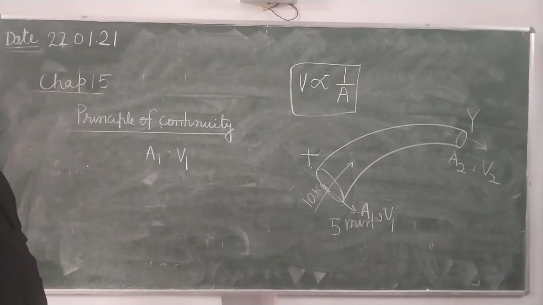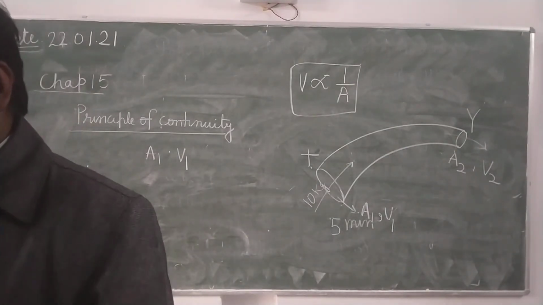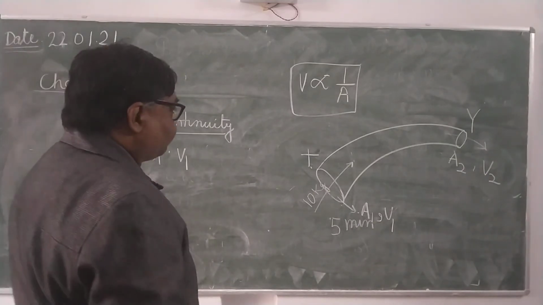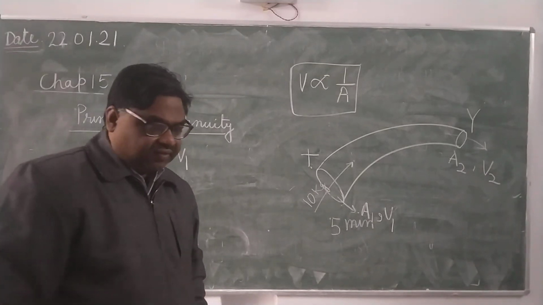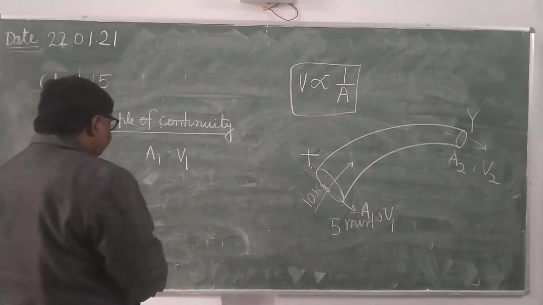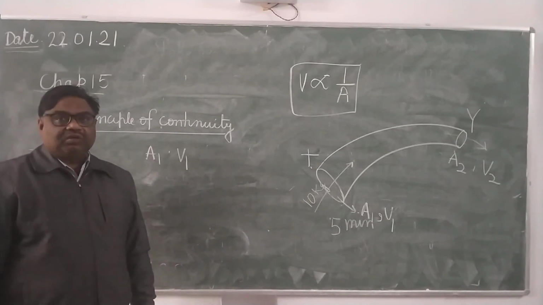Similarly, you write down, volume of liquid coming out from the cross section Y in 1 second will be equal to how much? Who can tell?